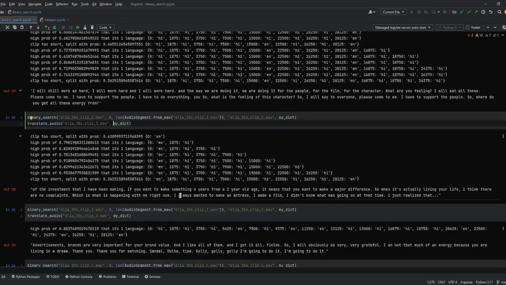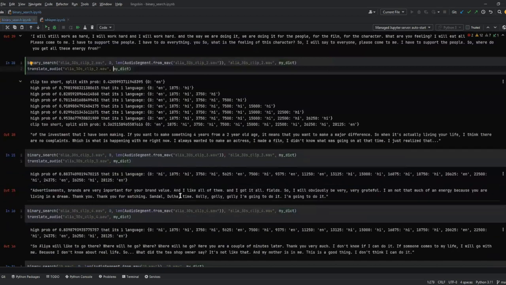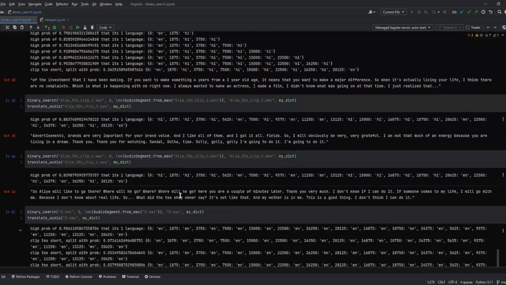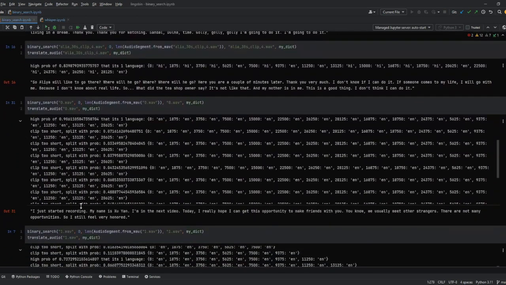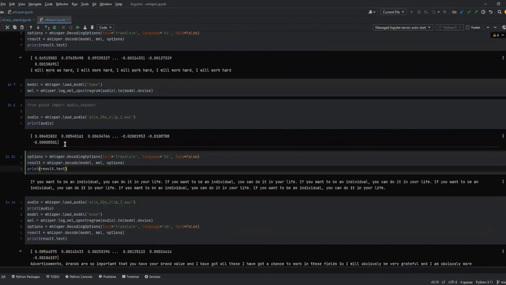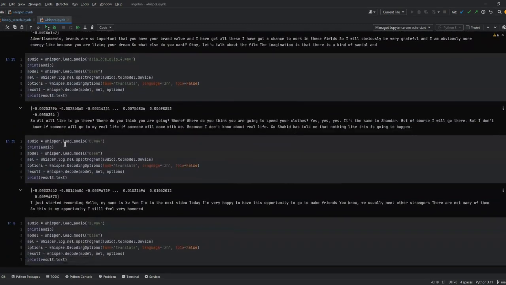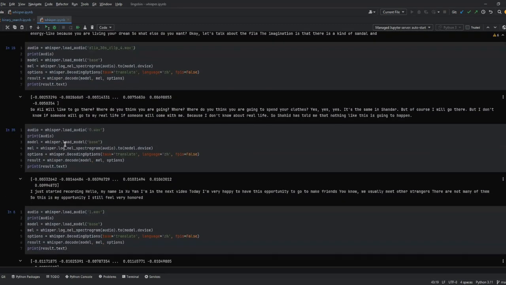Now, let's go on to the Mandarin and English audio clips that we got from Hugging Face. Here, as you can see, for the first 30 seconds, we are introduced to a person named Zhu Yan, where she introduces herself in the audio clip, says that she is excited to have the opportunity to be friends with the other person on the other end, and says that there are not many opportunities to meet strangers, and she's very honored.